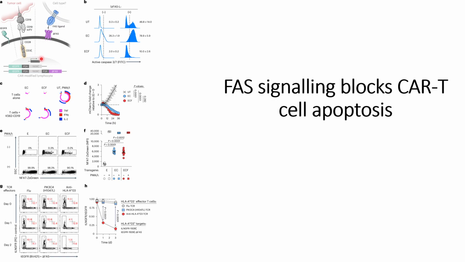And they check these cells under three different conditions. First, the untransduced T cells, and they check the signals before the cells come in contact with FASL ligand, and 4 hours after the cells come in contact with FASL ligand. And they can see that the untransduced